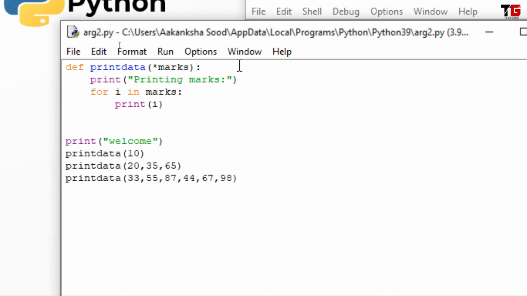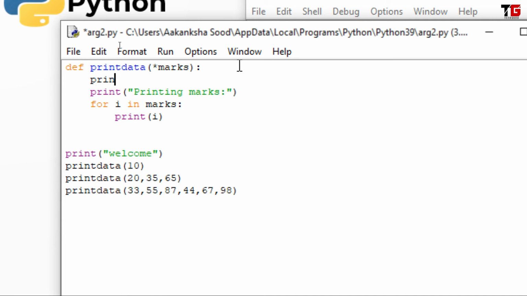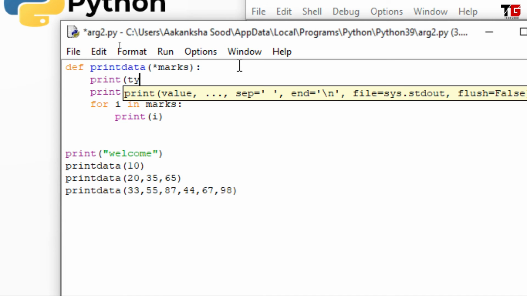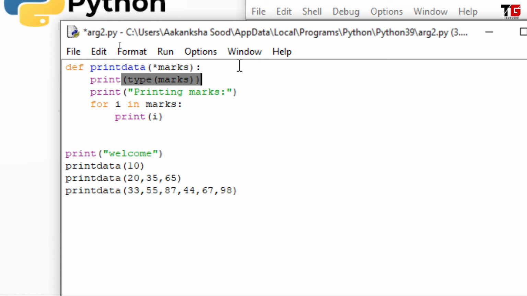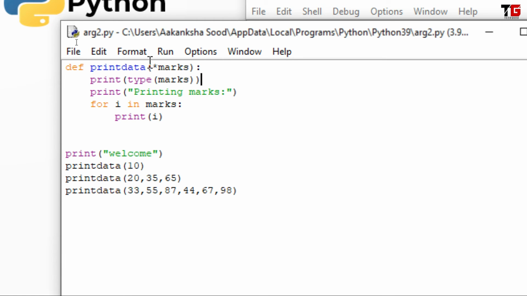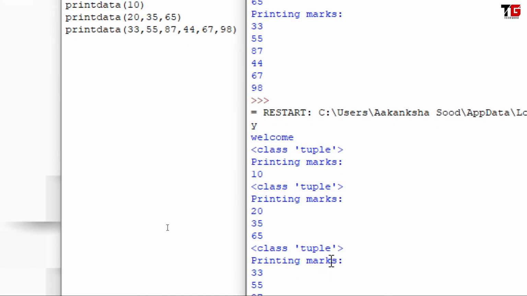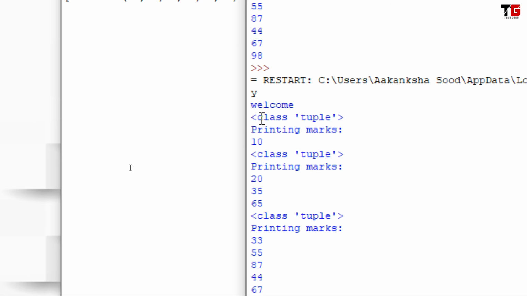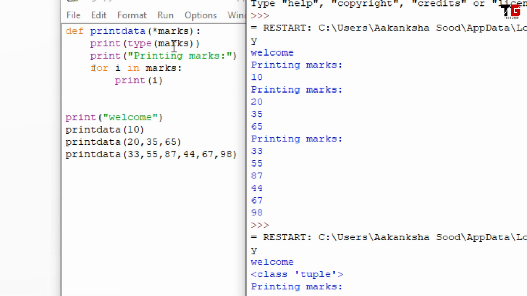Let's check its data type also so that it becomes clear. I said print the type of marks. I save it and I run it. Just look here. The type of marks is tuple. That's why we can pass any number of values to my function.